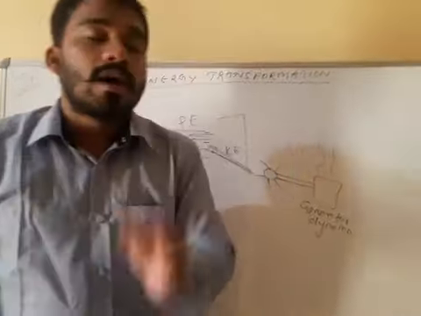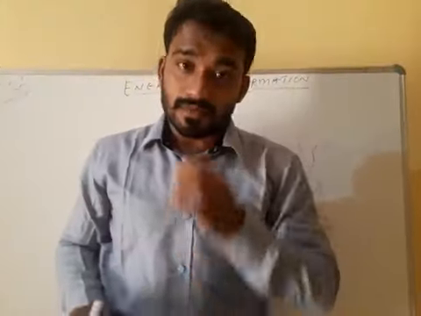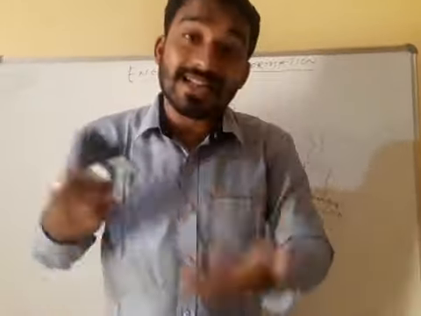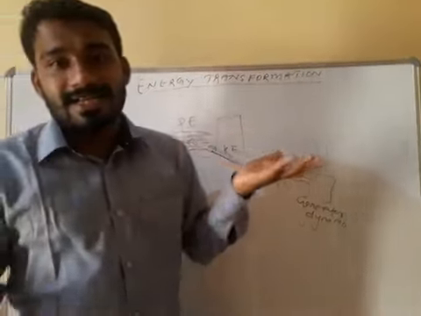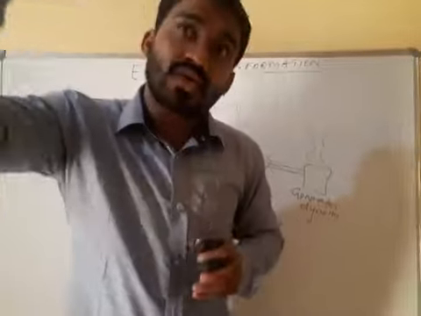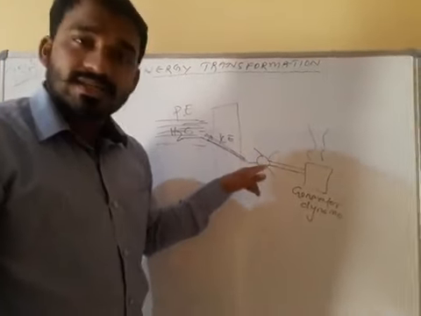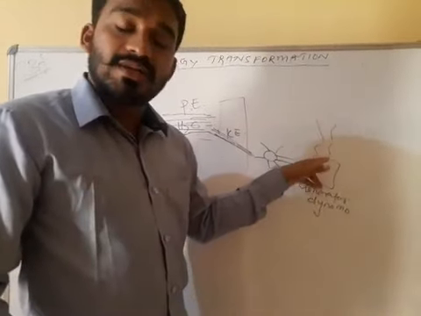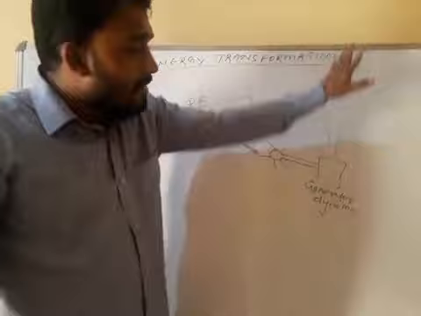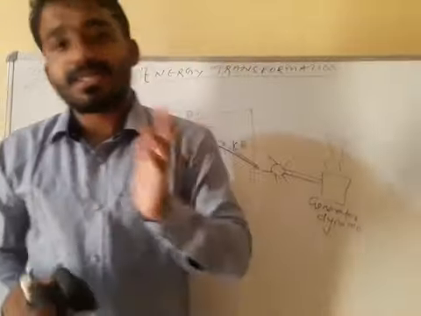This is called energy transformation: one form of energy to another, desirable form. Our desire is electricity. From where? From potential energy stored at a height. The water is stored at a height. When it falls, it changes into kinetic energy. When it rotates the turbine, that is mechanical energy. It will rotate the armature of the generator, that is also mechanical energy. Then it produces electricity.